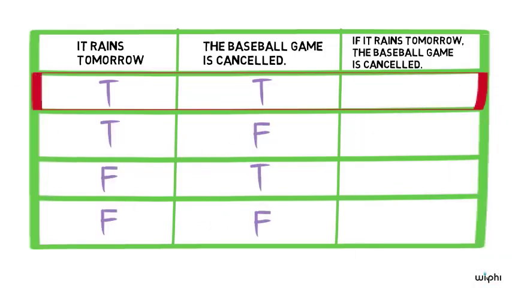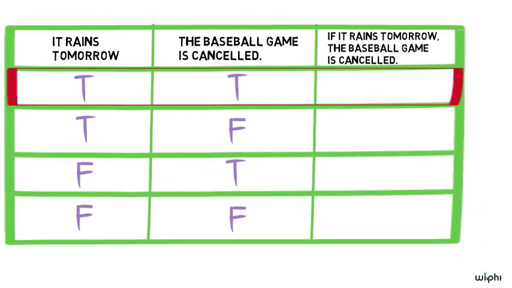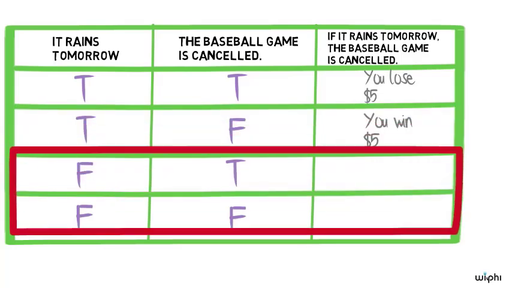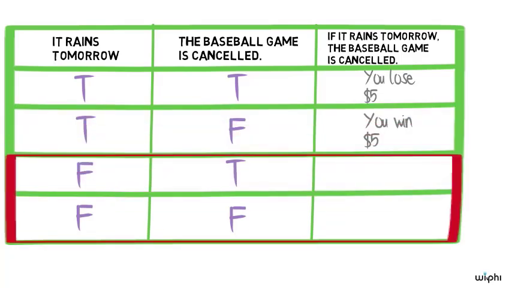Notice that on line 1, which represents the outcome of rain and a canceled match, you owe me $5. On line 2, which represents the outcome of rain and a non-canceled match, I owe you $5. This much should be unsurprising. However, notice that on lines 3 and 4, which represent the outcome of no rain tomorrow, neither of us owes the other anything. One way to think of it is that, in that case, the bet is called off.